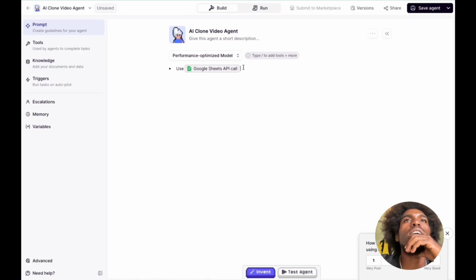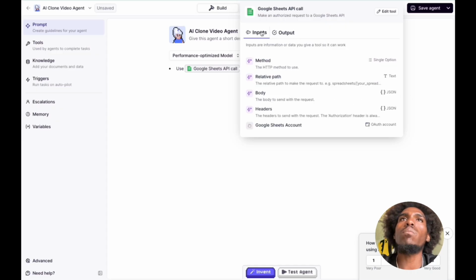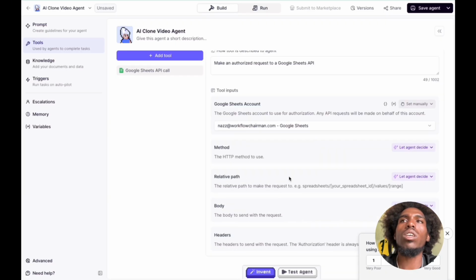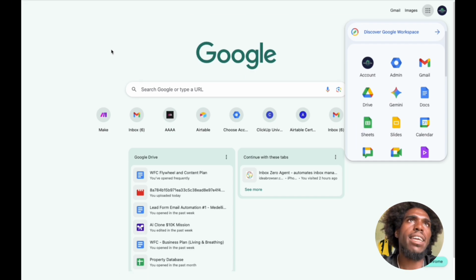So what can I really do? What can I use? The output from your last tool step will become your final result. Final output, Google API call inputs. Edit the tool? Oh, I can edit the tool. Of course, the Google Sheets method, let the agent decide. Let me go ahead and make a new sheet so I can get the ID.